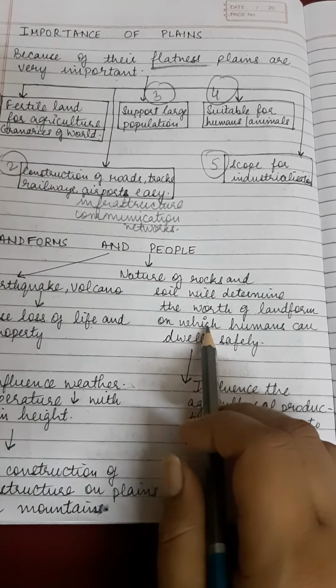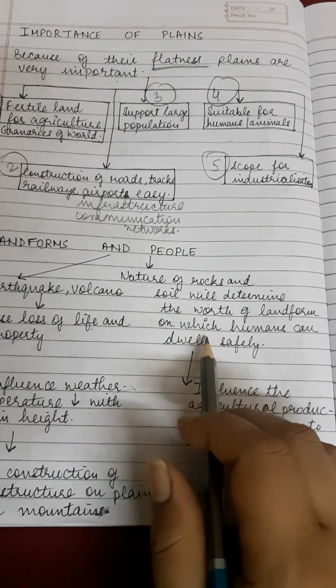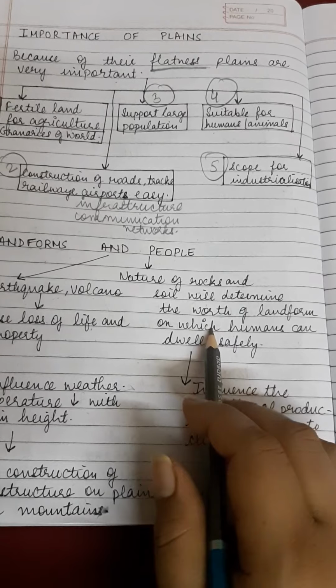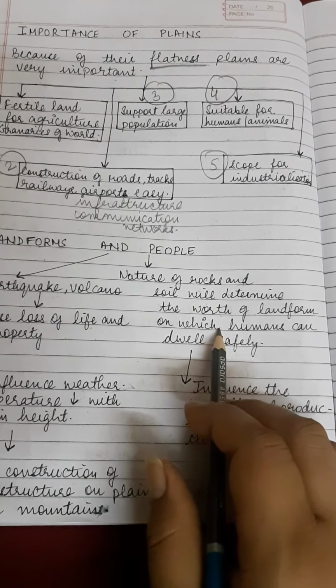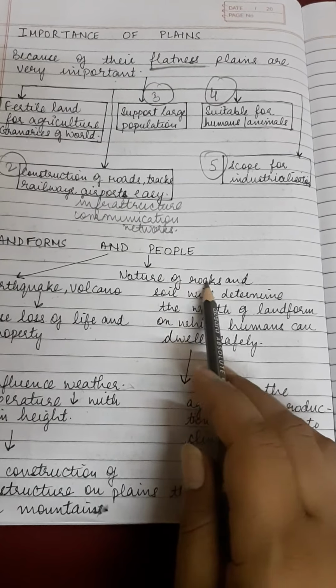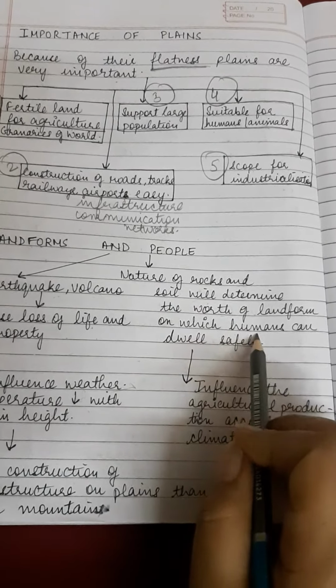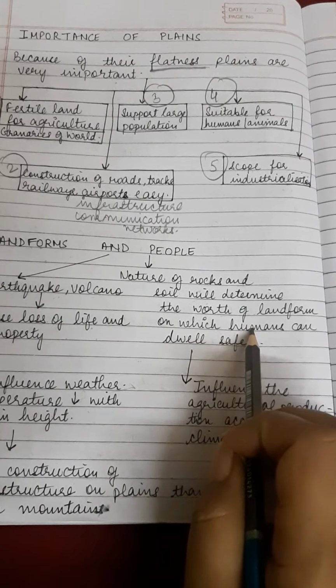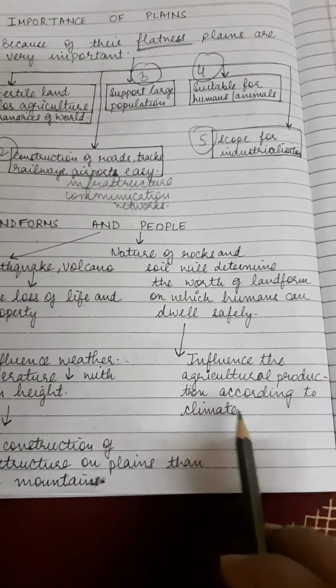That is why whenever it is rainy season, the water gets accumulated on the roads. So it is a low lying area. That is why the nature of rocks and soil also influences whether humans can live safely in that place or not.